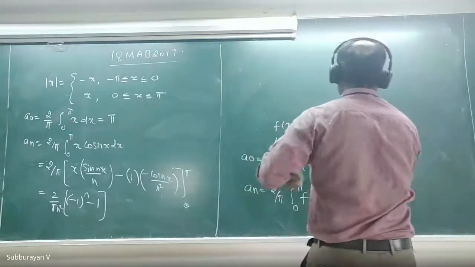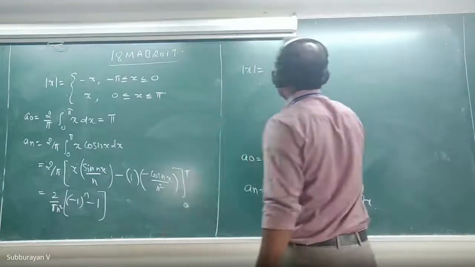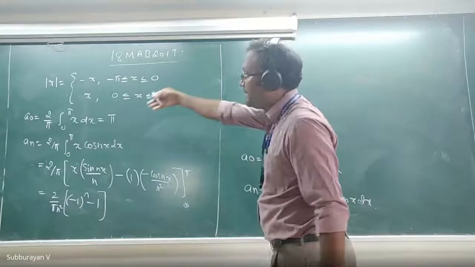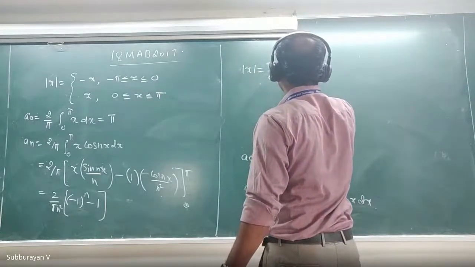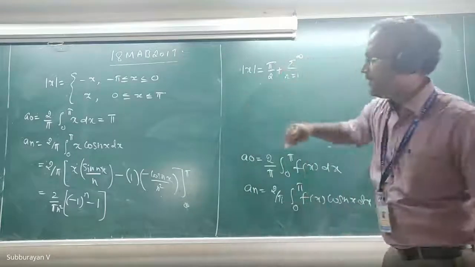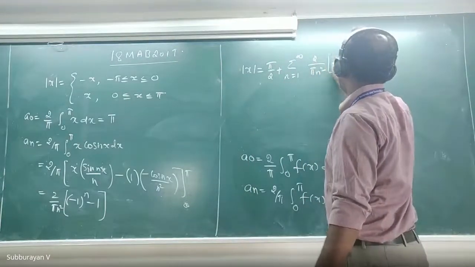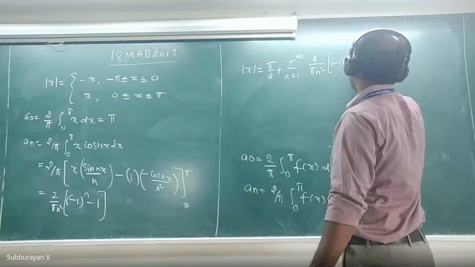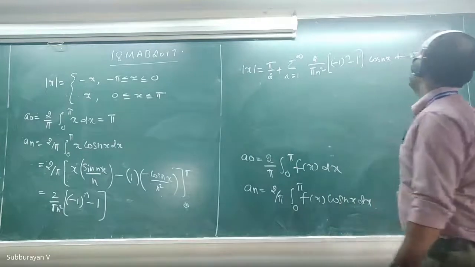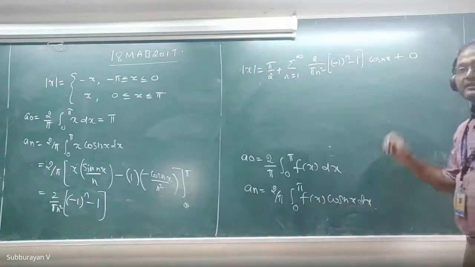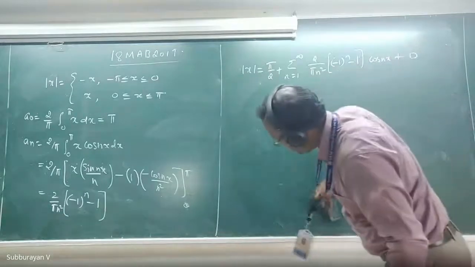So therefore, modulus of x is a naught by 2, but a naught is pi, so this is pi by 2 plus summation n equal to 1 to infinity of an, which is 2 divided by pi n square into minus 1 whole power n minus 1, into cos nx, plus 0, because bn is 0.